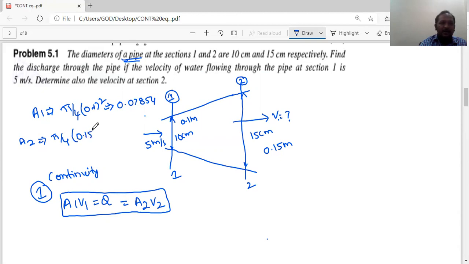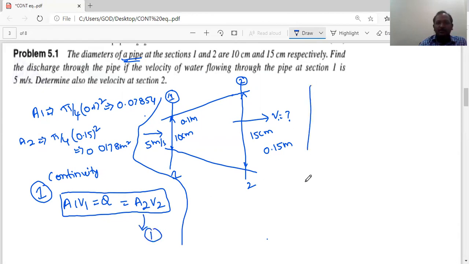Similarly, area 2 is equal to pi by 4 into, what is diameter? 0.15 square. So if you solve this, it comes out to be 0.0178 meter square. Now, just substitute these variables in the equation 1. You can consider this as equation 1. So A1 V1 is equal to A2 V2 is our equation 1.